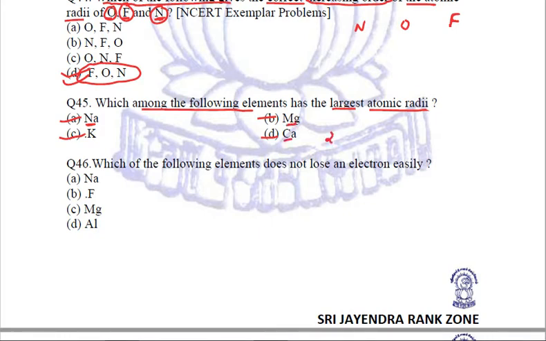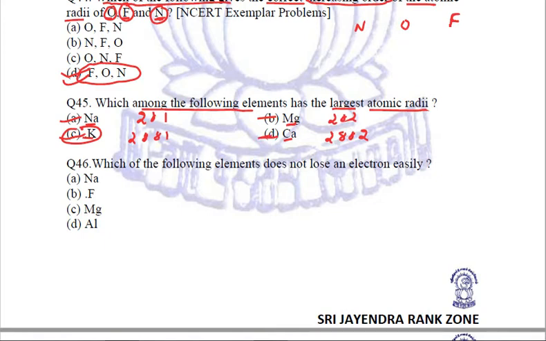Calcium is 2,8,8,2 and potassium is 2,8,8,1. So when we compare sodium and potassium, potassium has the bigger size. When we compare magnesium and calcium, belonging to the same group, calcium has the bigger size.